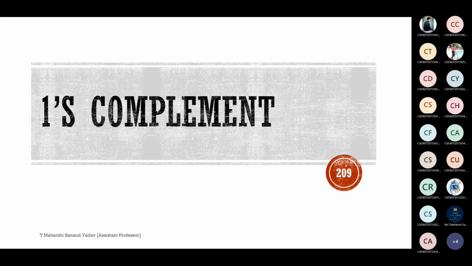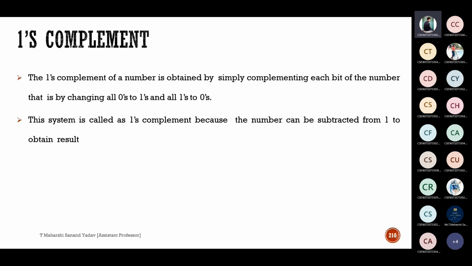So what is ones complement? In ones complement, 0 is converted to 1, and 1 is converted to 0. Means simply we are doing inversion. The ones complement of a number is obtained by simply complementing each bit of the number, that is by changing all zeros to ones and all ones to zeros. The system is called ones complement because the number can be subtracted from 1 to obtain the result.